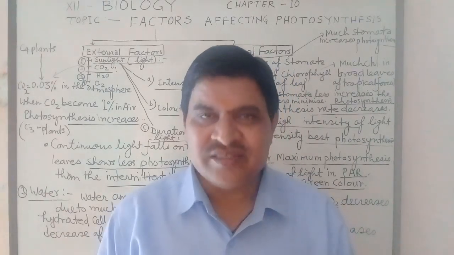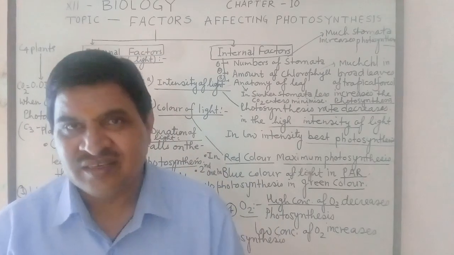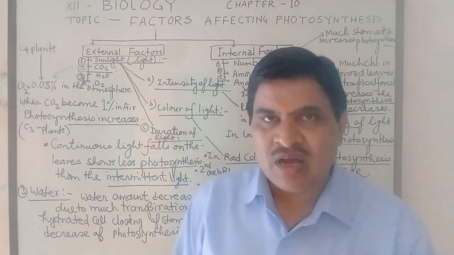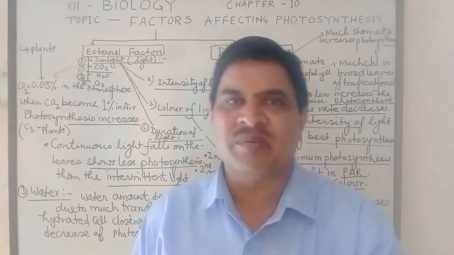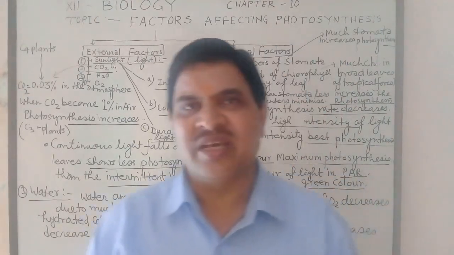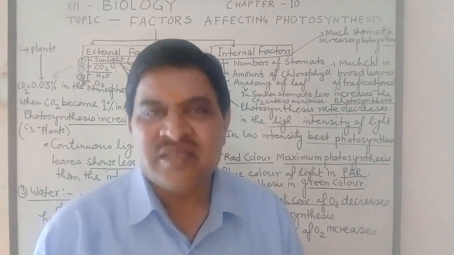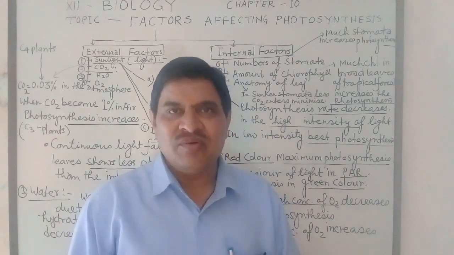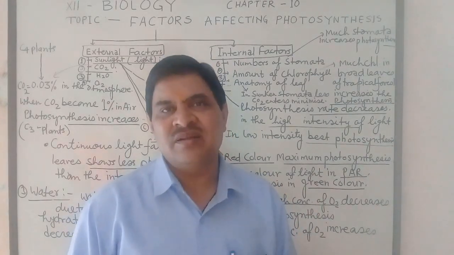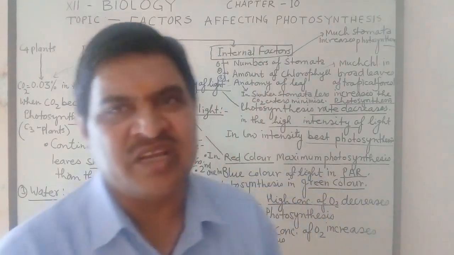But in the high concentration of oxygen, Rubisco acts as oxygenase and there is a loss of about 50% of carbon dioxide, which is reduced in the form of carbohydrate in photosynthesis. So photosynthesis decreases in high concentration of oxygen, and in less concentration of oxygen, much photosynthesis takes place.